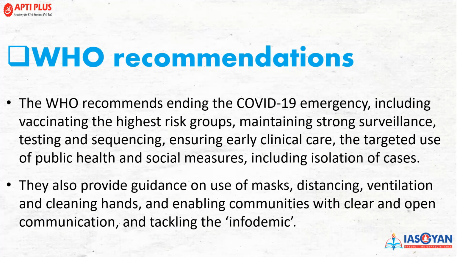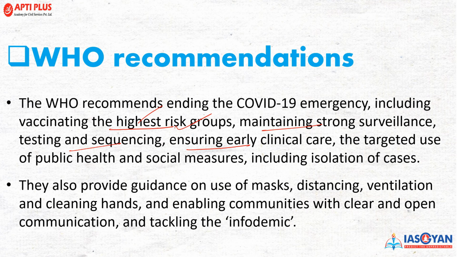What are WHO's recommendations? The WHO has recommended ending the COVID-19 emergency phase by including vaccination of the higher risk group. People who come in the category of comorbids and aged people should be given the third vaccination. Maintaining a strong surveillance system for our healthcare system. Testing and sequencing is another important aspect. Ensuring early clinical care, right?